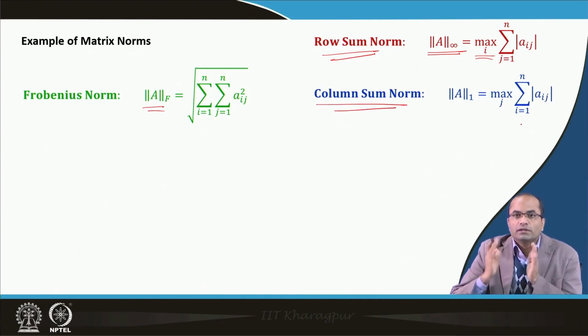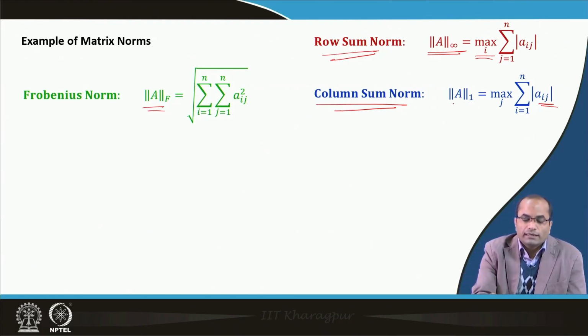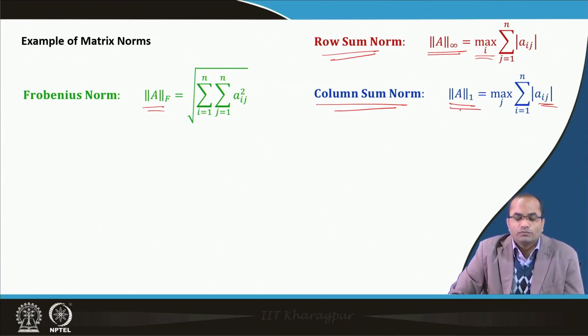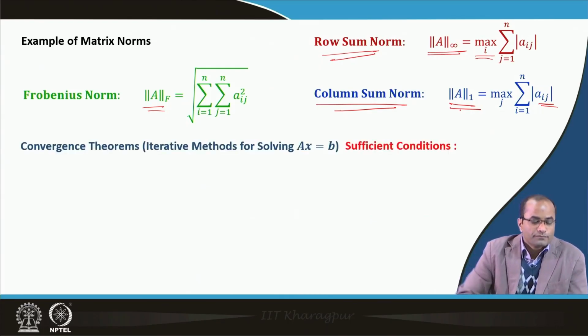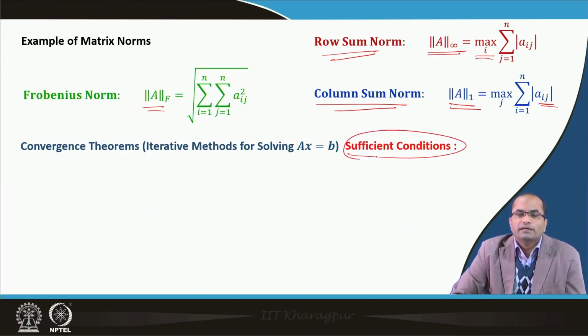We take the sum of each column, with the absolute value of course, and then look for the maximum among all these sums, and that is our column sum norm. All these norms satisfy these properties: the triangular inequality and the other two properties. Now we will be talking about the sufficient conditions, though we have already discussed necessary and sufficient conditions.